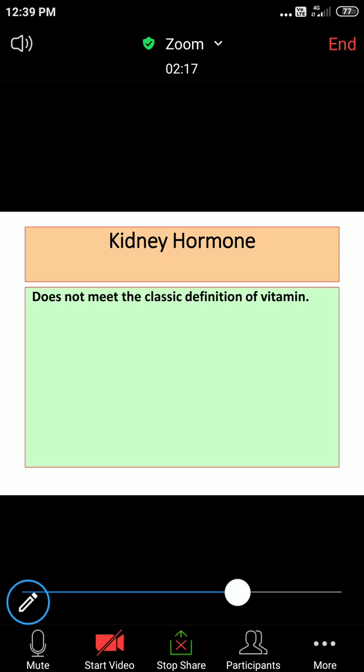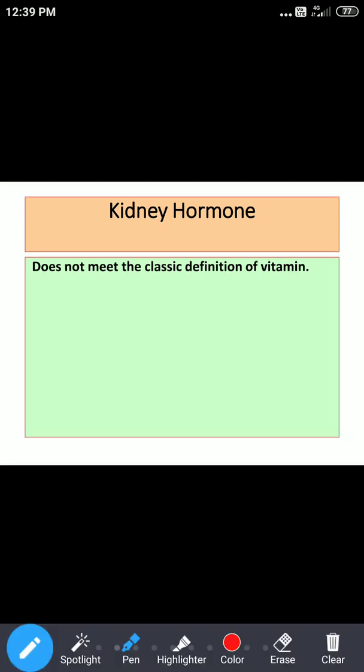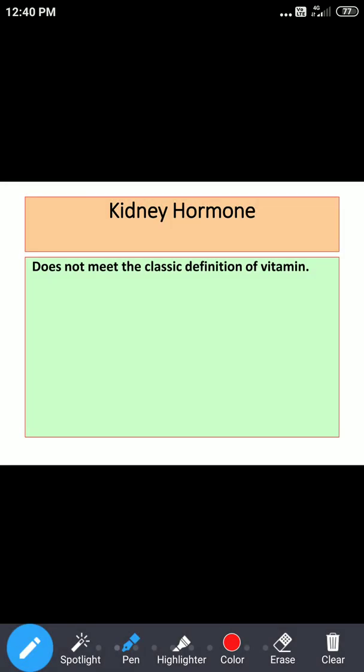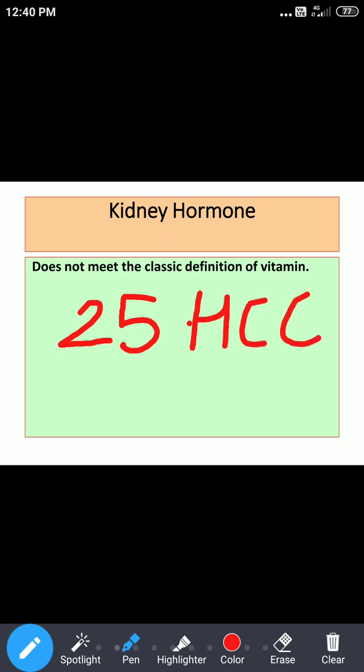Okay. So we were discussing the inactive form of vitamin D, how it gets converted into the active form. There are two important sites. We said this activation will occur in the liver and it also occurs in the kidney. Now in the liver, whether it is vitamin D2 or D3, it is converted into 25 HCC, that is 25 hydroxy cholecalciferol.